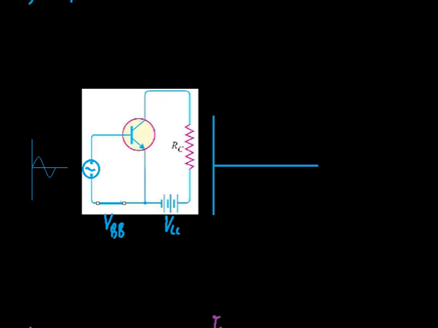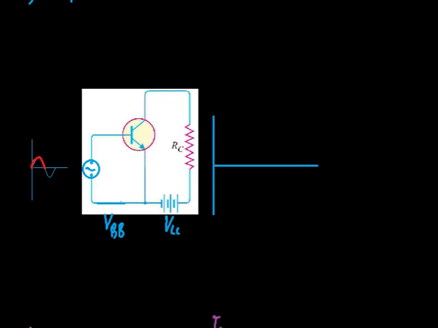We are having a circuit like this. Then during the positive half cycle of the signal, the base becomes positive. That means the base emitter junction becomes forward biased, so there is a base current and which